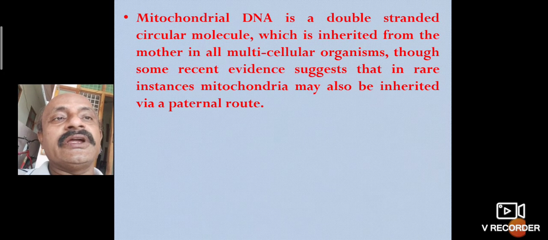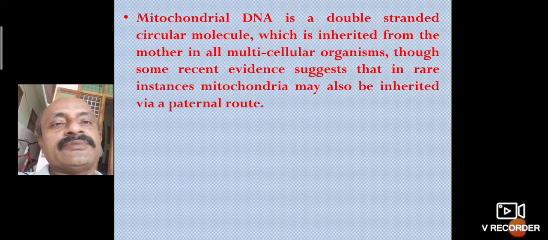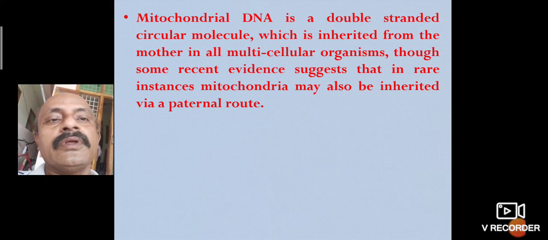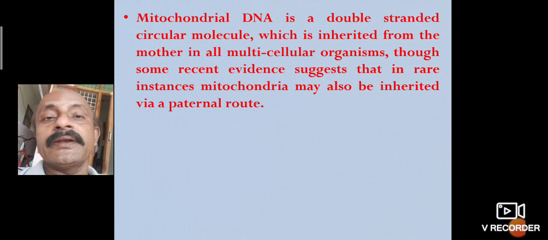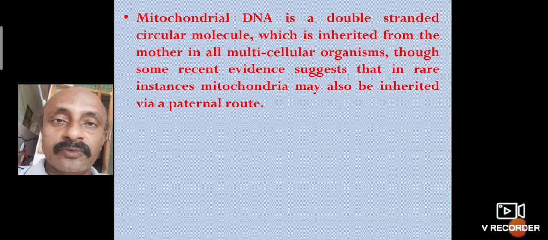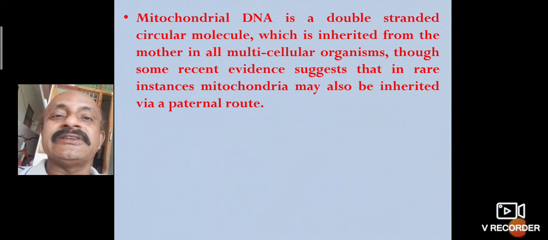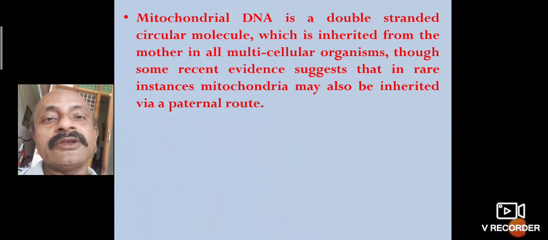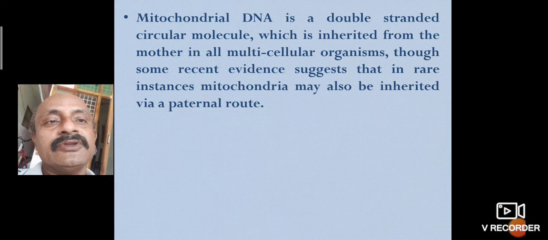Mitochondrial DNA is double stranded and circular, and is inherited from the mother in all multicellular organisms. Some recent evidence suggests that in rare instances mitochondria may also be inherited by the paternal route. Paternal means from the father. New mitochondria originate from pre-existing mitochondria.